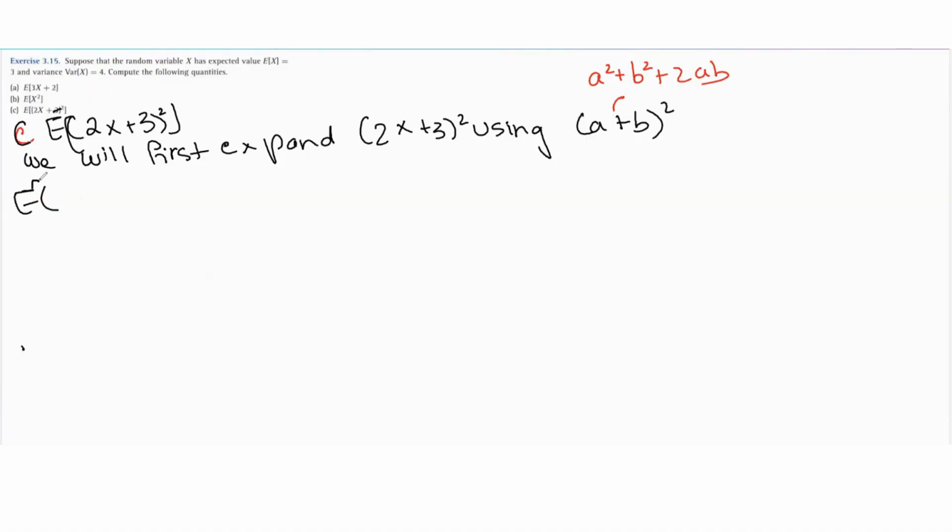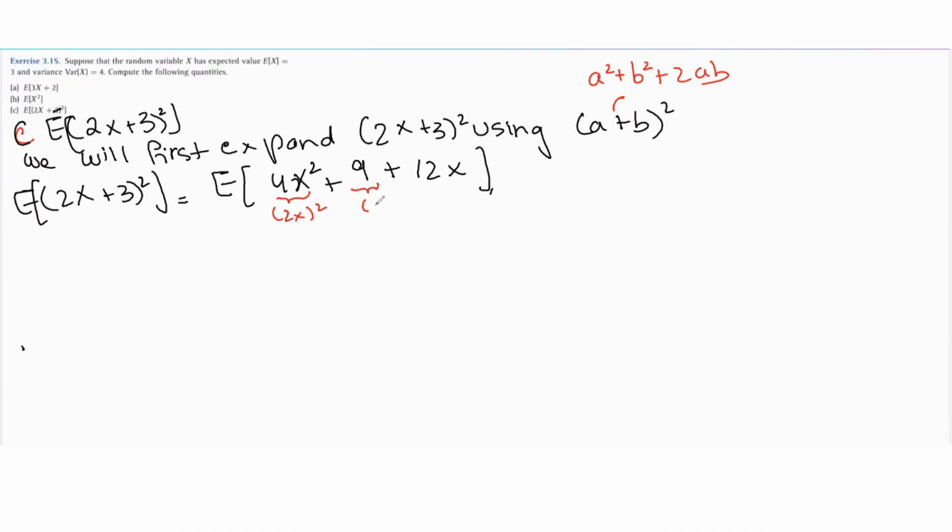So this will become the expected value of 4x squared plus 9 plus 2 2s are 4, 4 3s are 12x. This was essentially 2x squared, this was 3 squared, and this was 2 into 2x into 3. So we just applied (a plus b) whole squared to expand this.